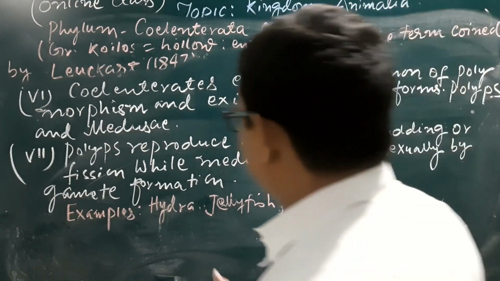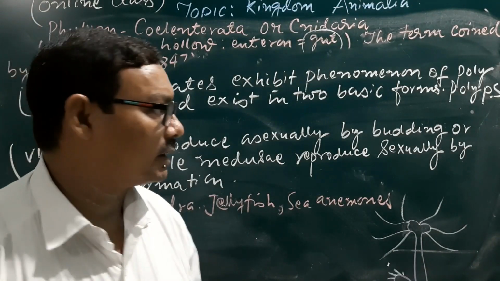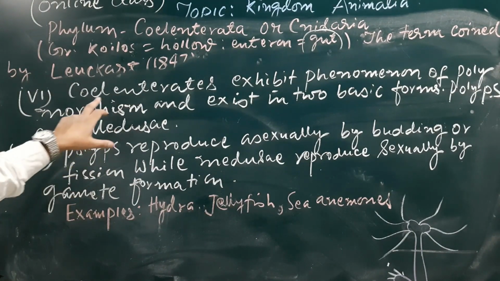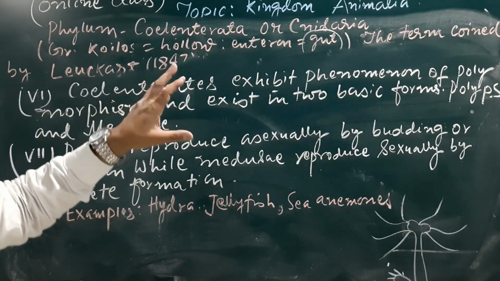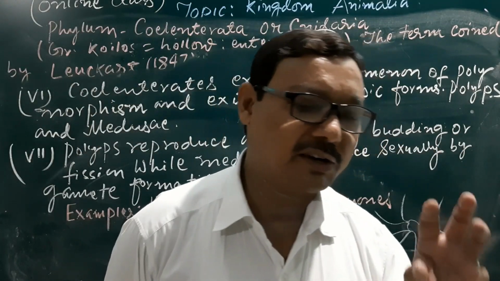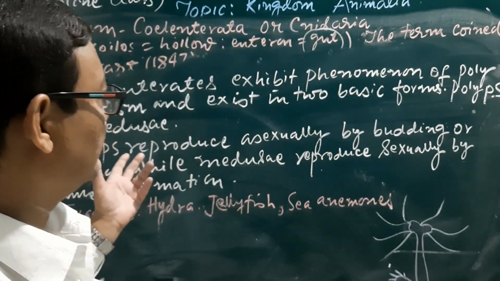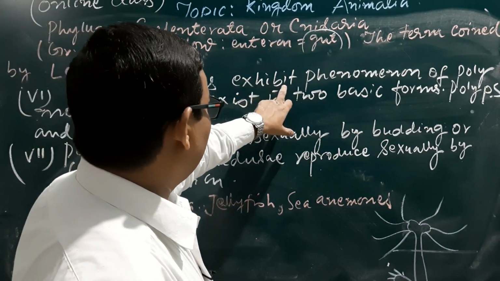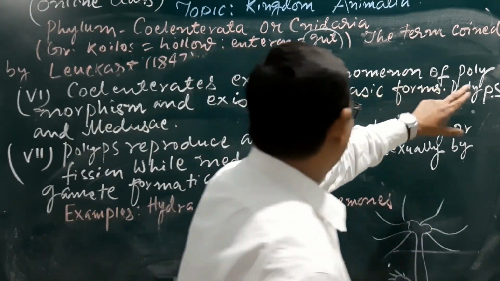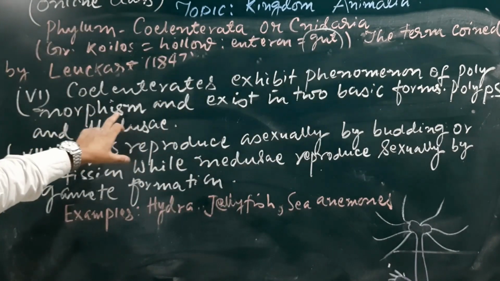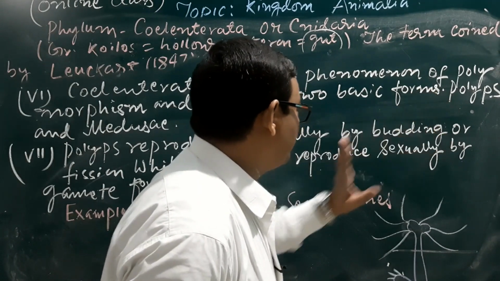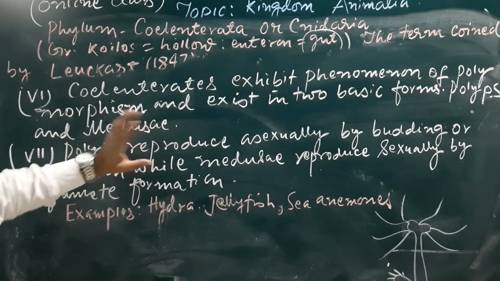Here are some other features of the phylum Coelenterata. They exhibit two different life stages. It is the unique feature of this phylum.